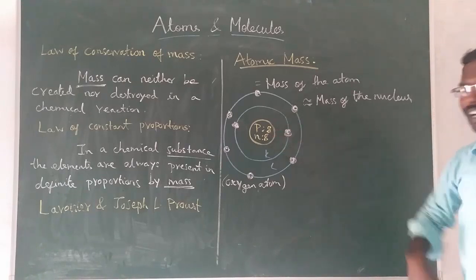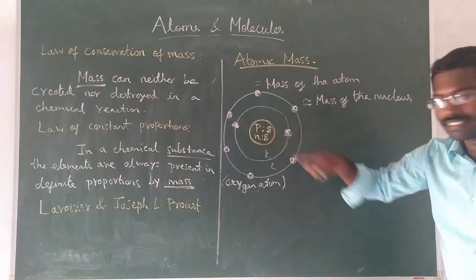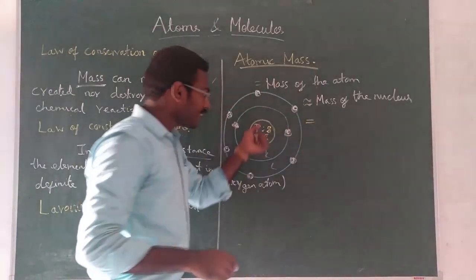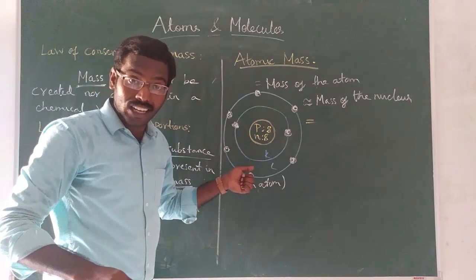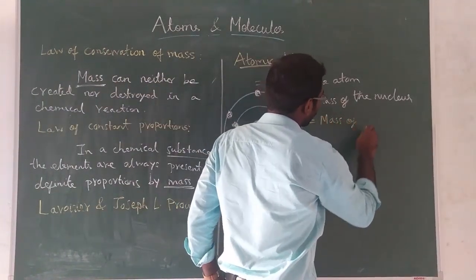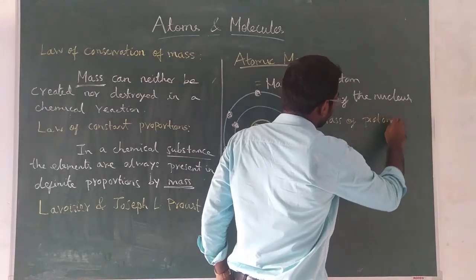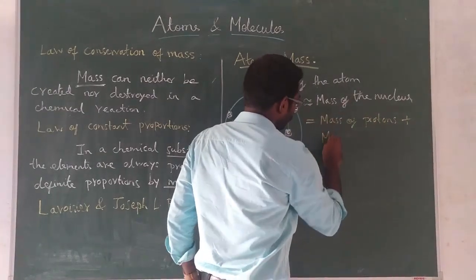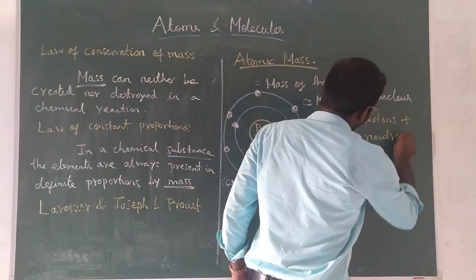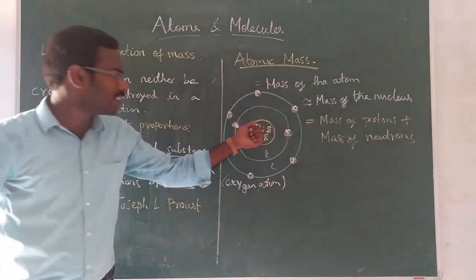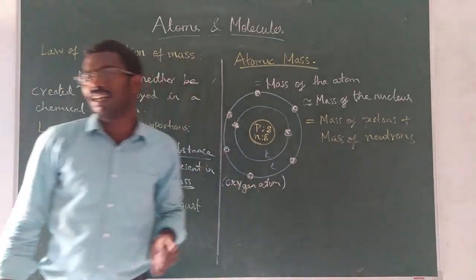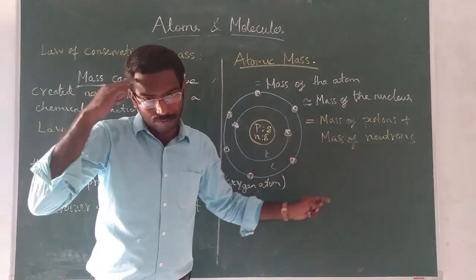So inside the nucleus, what is present? Protons and neutrons are present. So the mass of the nucleus is equal to the mass of protons plus the mass of neutrons. Understood why I am writing like this? Because inside the nucleus, protons and neutrons are there. Their mass will be equal to the mass of the nucleus. Understood? So keep it in mind.